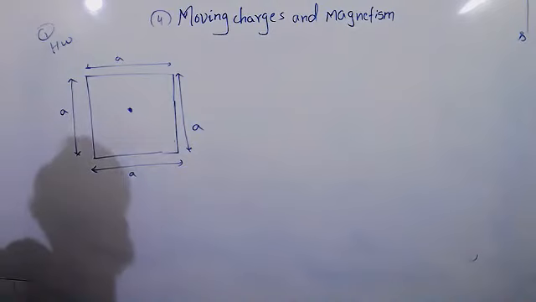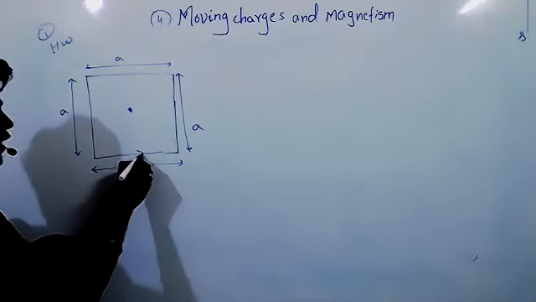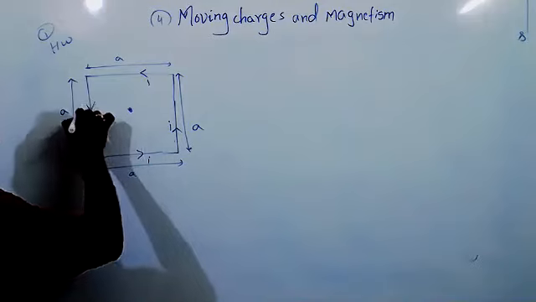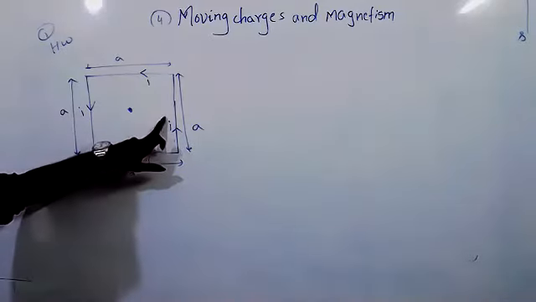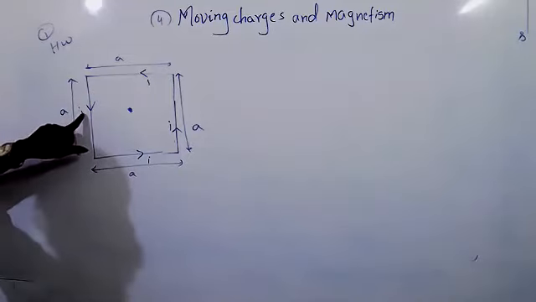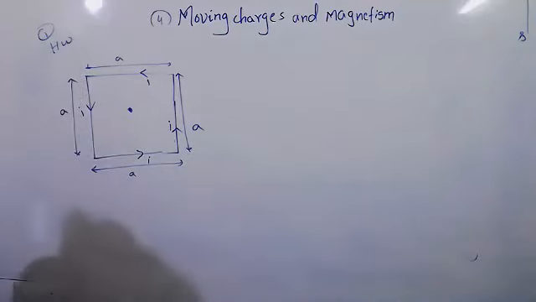I have given the side A. So how can you solve this question? You know how it is looking. Current is passing like this. Due to this one wire, how much magnetic field is acting here? Due to the second wire, how much current is passing? Through the third wire current is passing, so magnetic field will be produced. Through the fourth wire also current is passing, so magnetic field will be produced. That magnetic field you have to calculate.